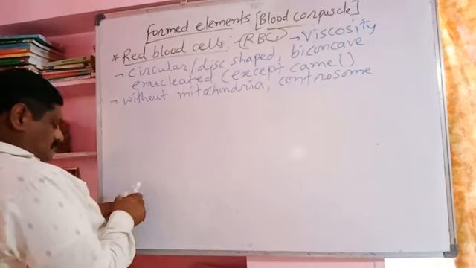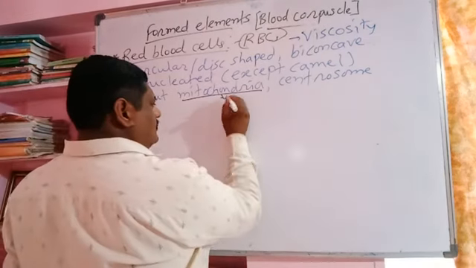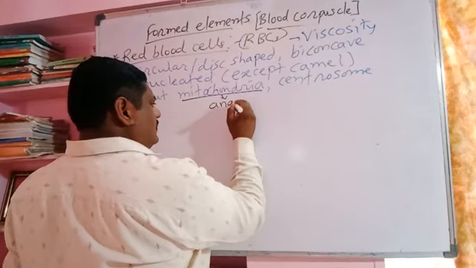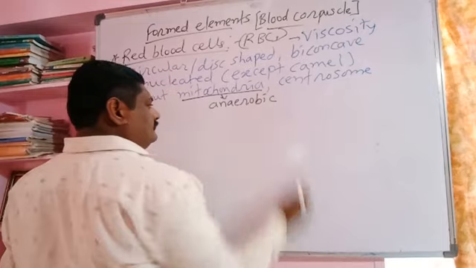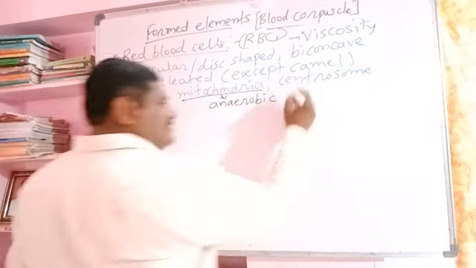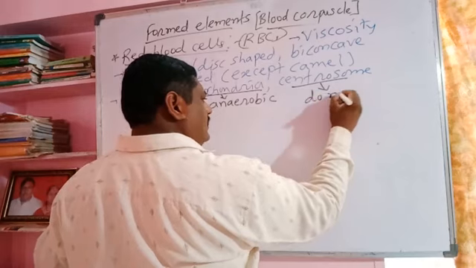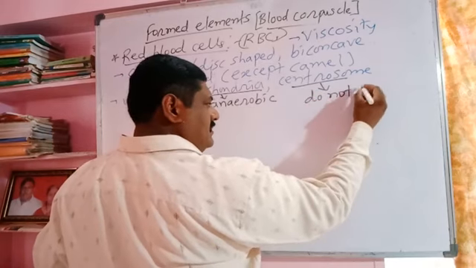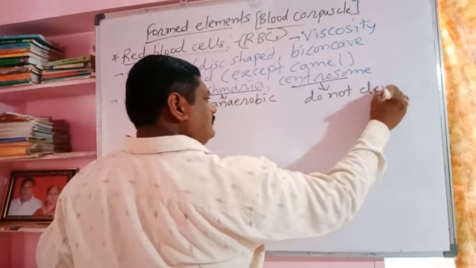So, for obtaining energy, oxidation of substances takes place anaerobically, in the absence of oxygen. They lack a centrosome, so these cells do not divide before their destruction, before their death. They do not divide at all.